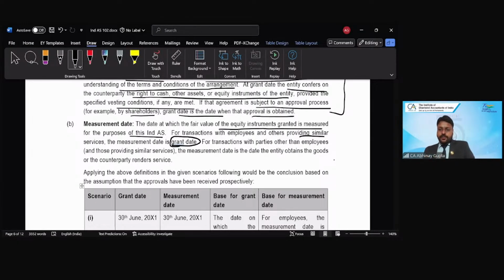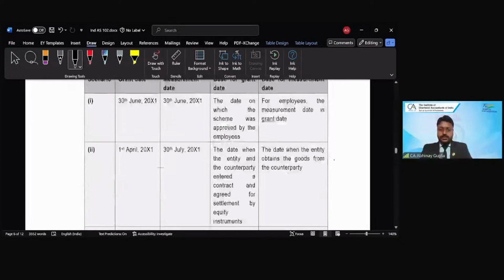And for transactions with parties other than employees, the measurement date is the date when the entity obtains the goods or the counterparty renders the services, right? Like I took the example of the Hindustan Media newspaper advertisement print. When the advertisement is printed, only then will it be considered that the other party has rendered the service. Applying the above definition to the given scenarios, the following would be the conclusion, based on the assumption that the approvals have been received prospectively.